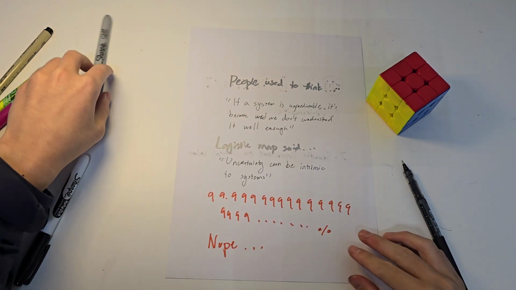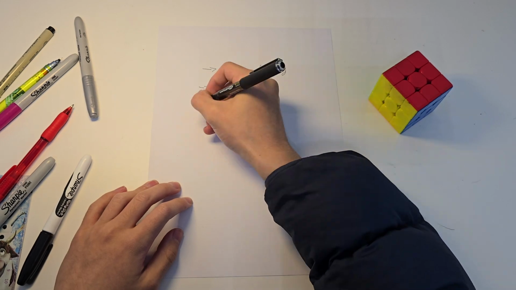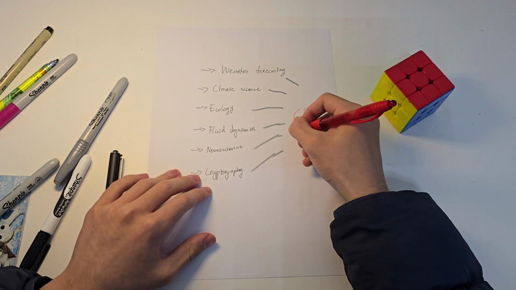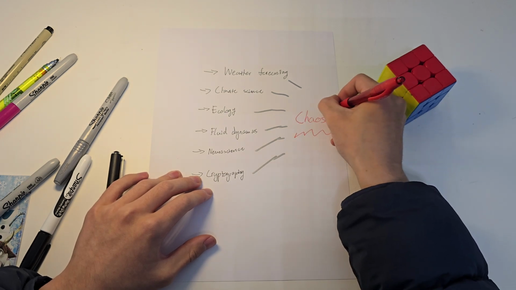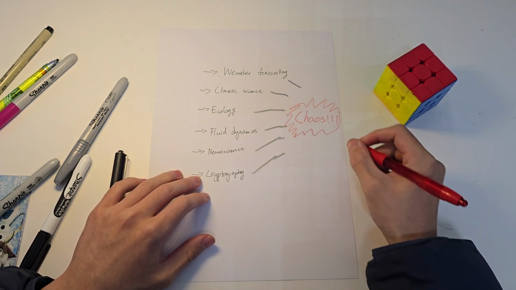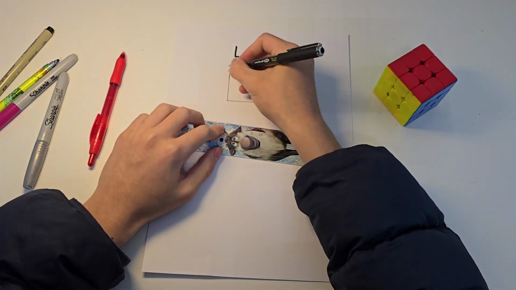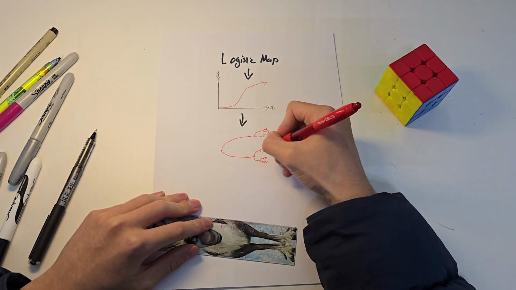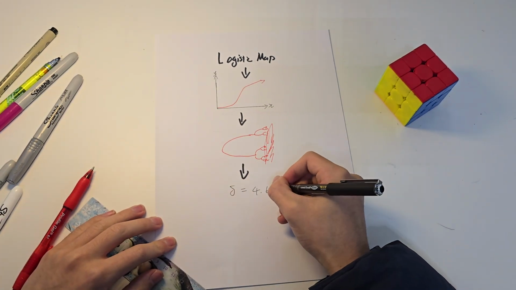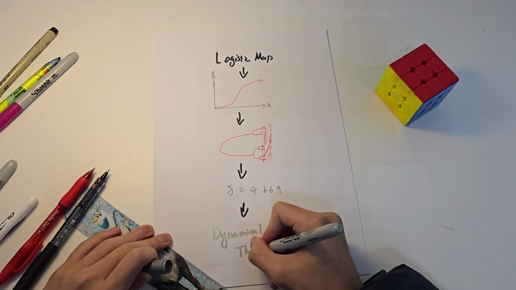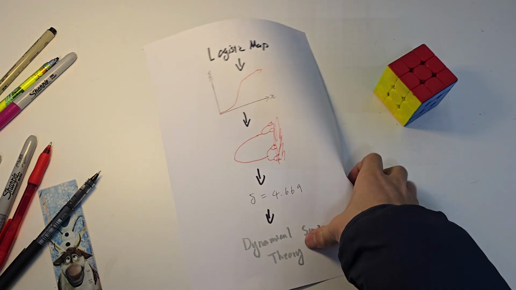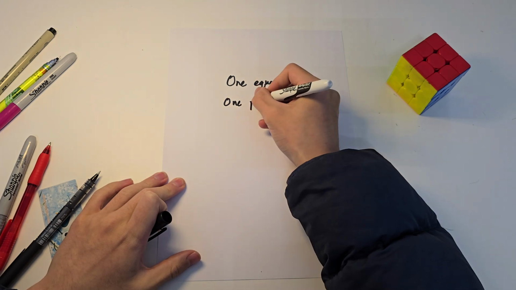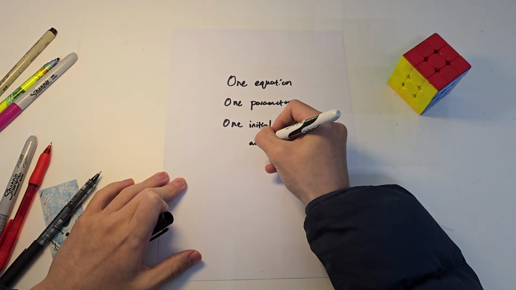Weather forecasting, climate science, ecology, fluid dynamics, neuroscience, cryptography, they all had to reckon with this idea that the world might be running deterministic code, but we can't debug it perfectly. The logistic map started as a simple population model. It revealed period doubling, a path to chaos, that led to Feigenbaum's constant, universality, and dynamical system theory. And it reshaped how we understand unpredictability in deterministic systems. From one equation, one parameter, one initial value, and chaos.